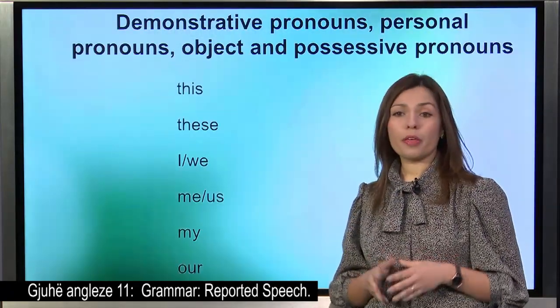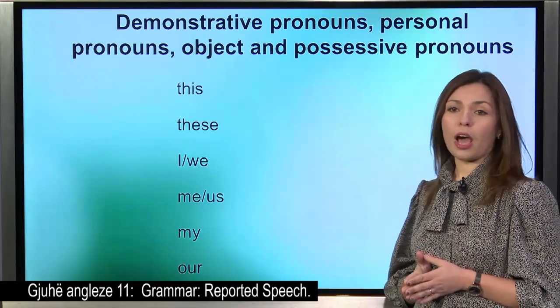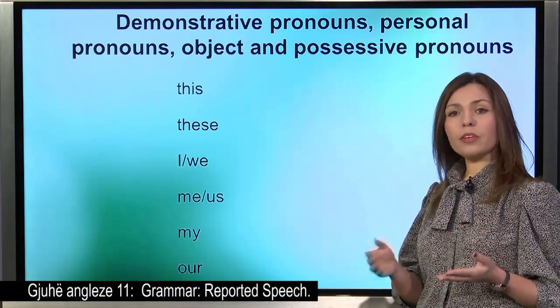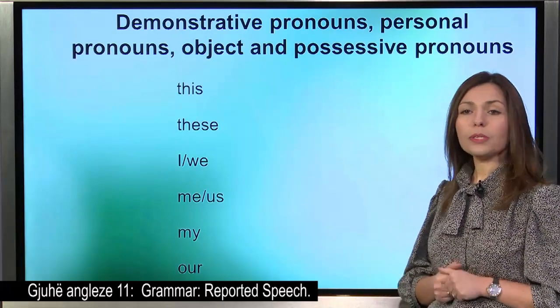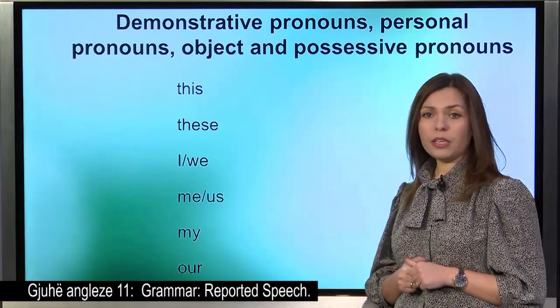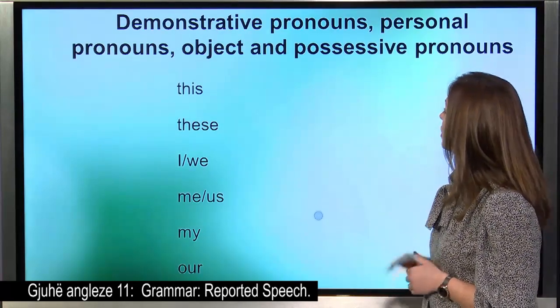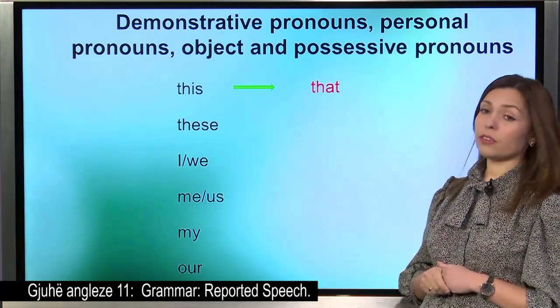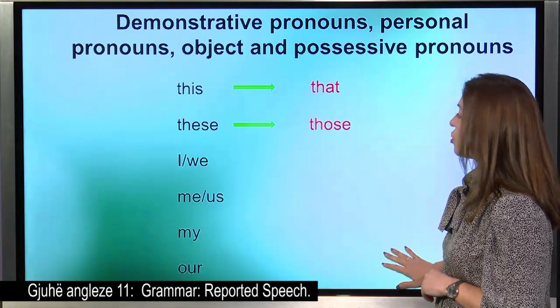Finishing with the tenses, we also have some changes in the pronouns. We have demonstrative pronouns, personal, object pronouns, and possessive pronouns. These as well are going to change. So, this becomes that. These become those.